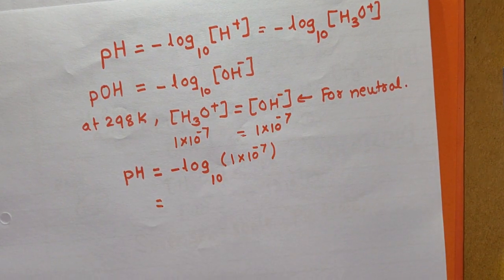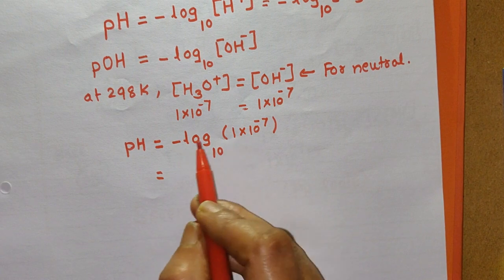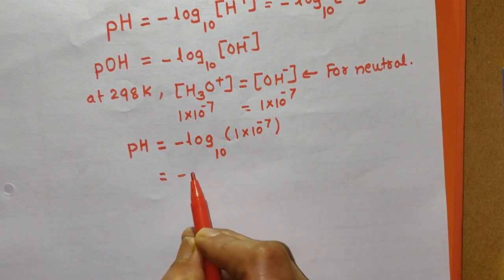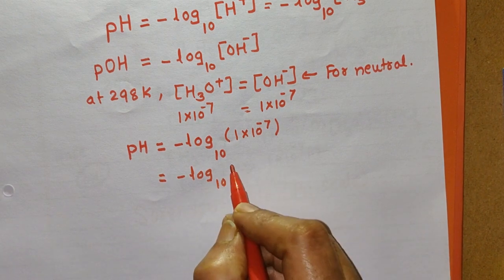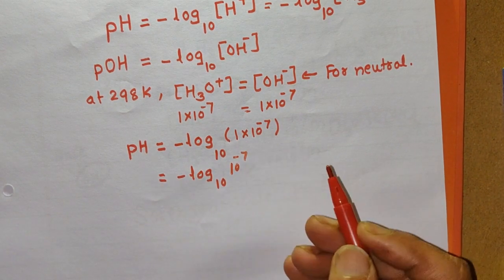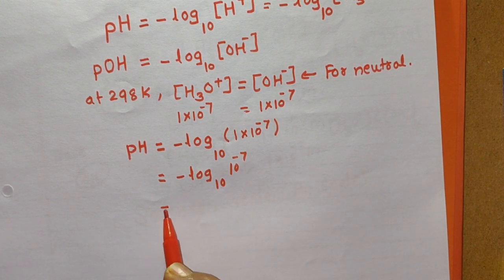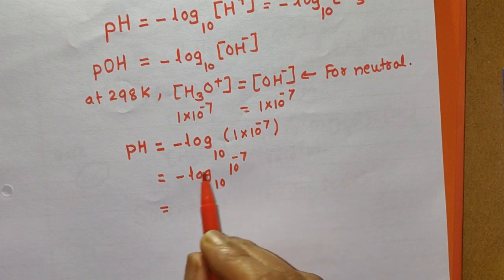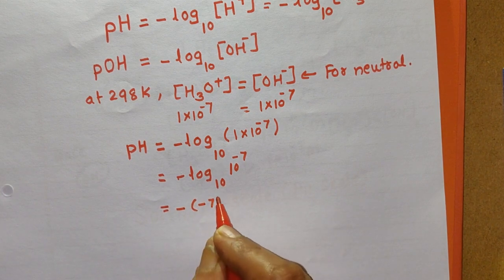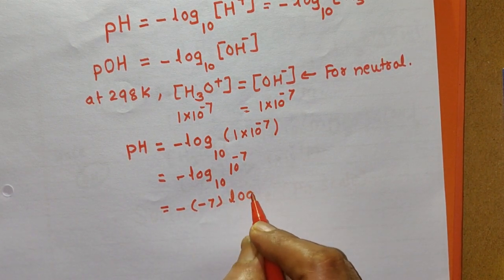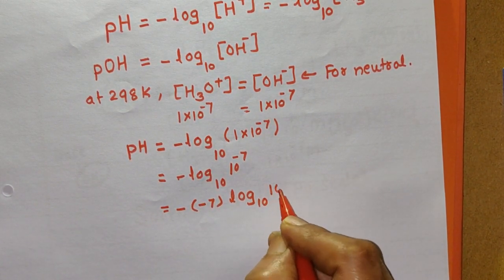That is equal to minus log of 10 raised to minus 7. Now the power of 10 raised to minus 7 is taken out here. This is minus of minus 7 times log of 10 to the base 10.